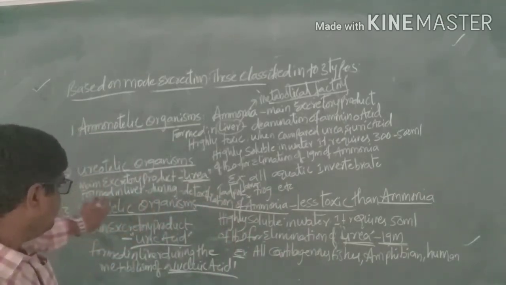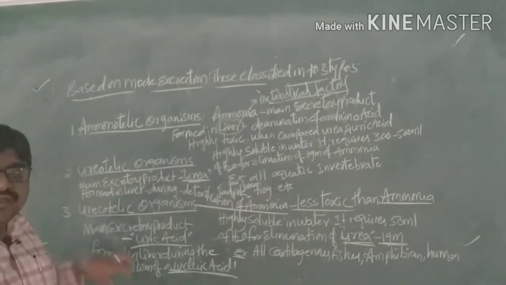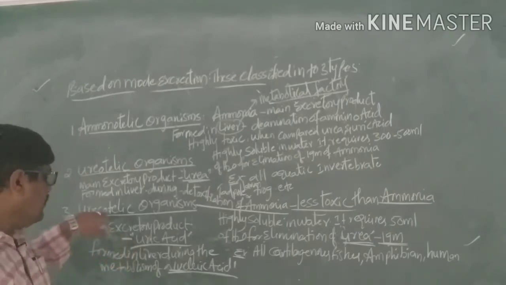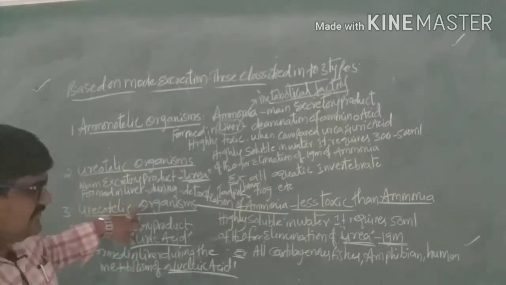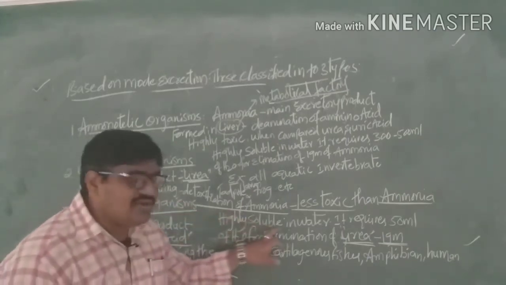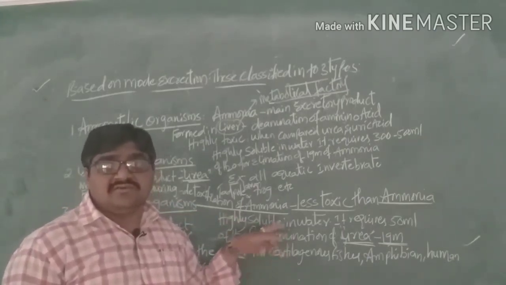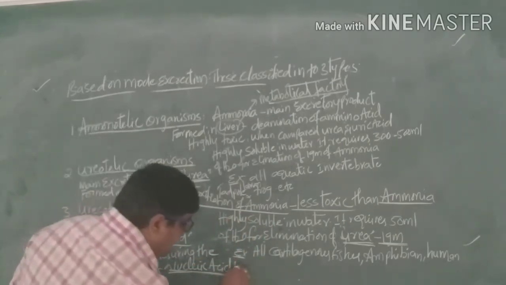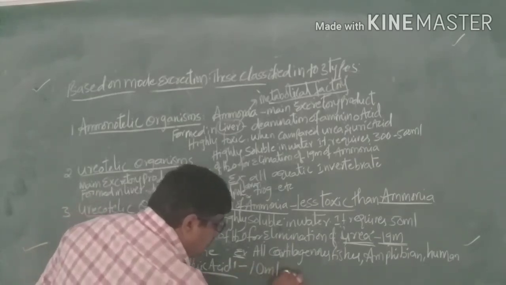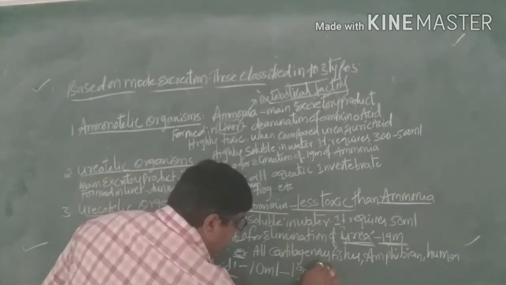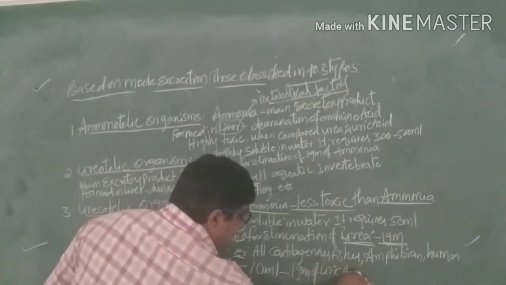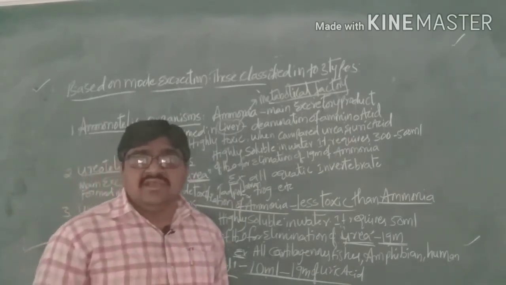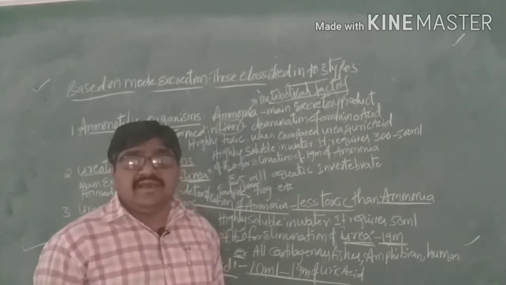If the organisms excrete the main excretory product in the form of uric acid, such organisms are called uricotelic organisms. Uric acid is also poorly soluble in water, and it requires only 10 ml of water to eliminate 1 gram of uric acid.